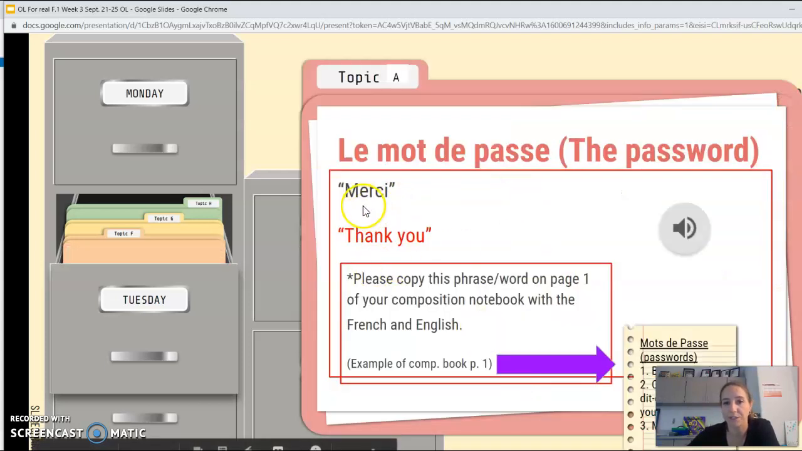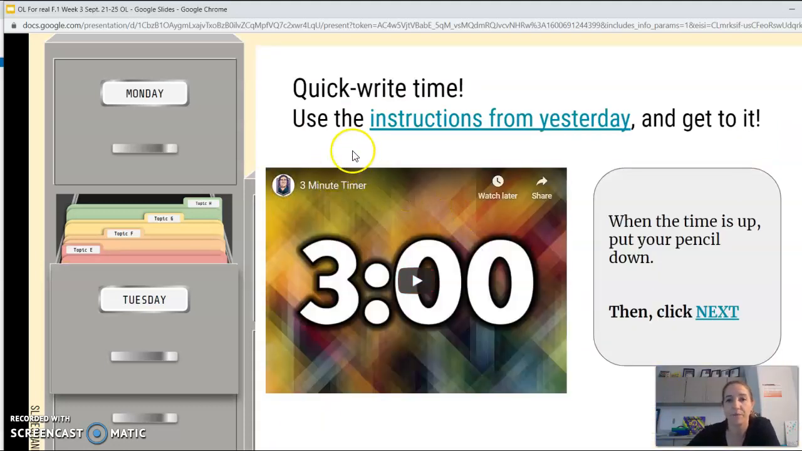So, okay, this is your mot de passe. Merci. Here you can hear it. Here's how it should be organized on page 1 of your composition book, your notebook, and you'll be using it in class on Wednesday when you come to the live class. So here are the instructions. Here's the quick write slide. This takes you back to the instructions from yesterday, so you can read back through those instructions.